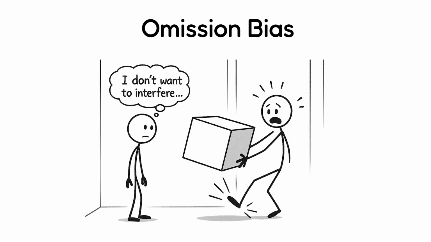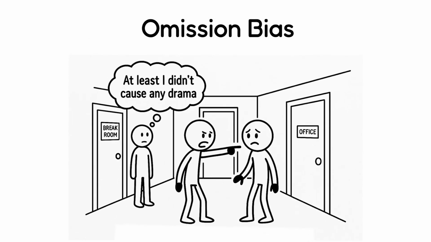Omission bias. Omission bias is the tendency to think doing nothing is better than doing something, even if action would help more. For example, an employee witnesses a coworker being harassed, but stays silent, thinking, "At least I didn't cause any drama," even though their silence allows it to continue.